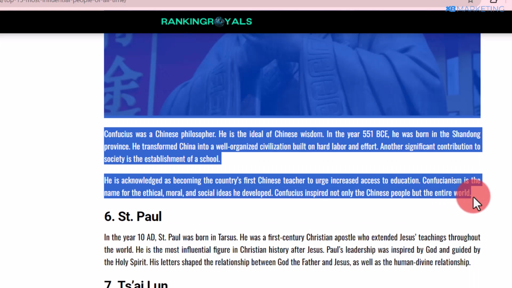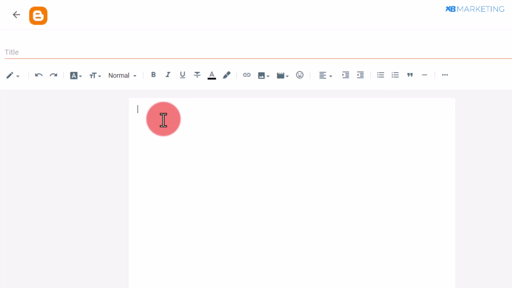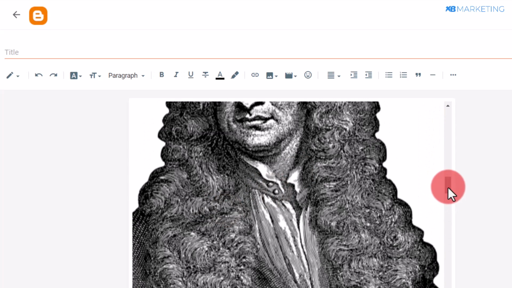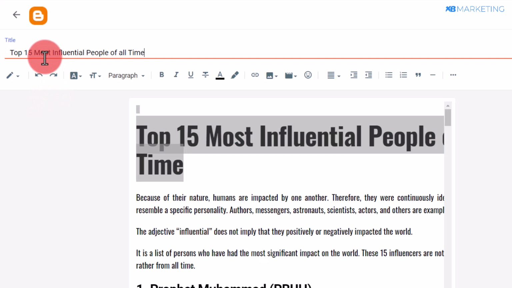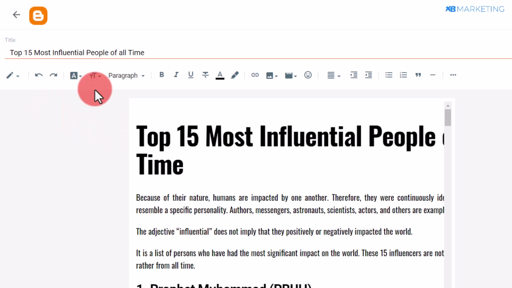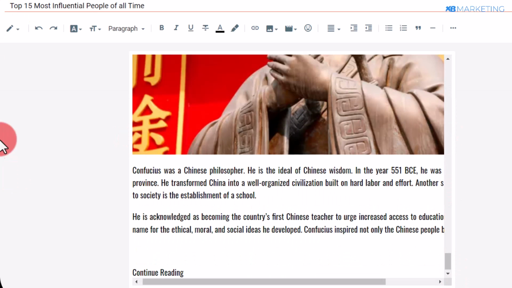All right. So you want to copy it to something like number 5. So once you copy this, then you want to go back to your Blogger, then you want to paste in the post like this. So once you paste this, you want to then copy the title and paste it right here. So now once you do this, just scroll to the bottom of the post, all right, and you want to then type in something like continue reading.